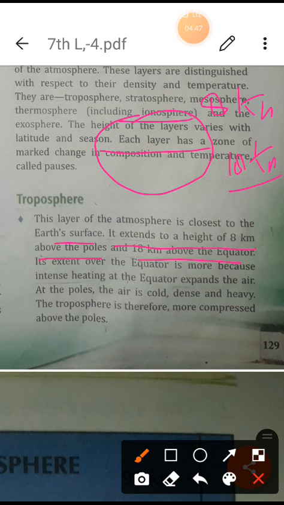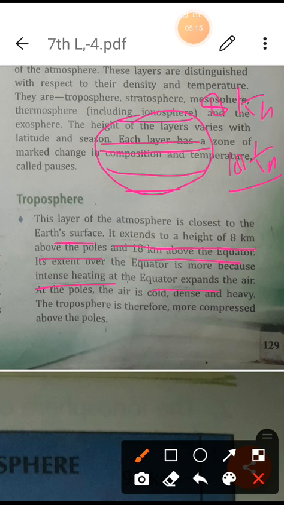So we find 0 to 18 kilometers of troposphere at the equator, but at the poles it is not so wide in comparison. You have to understand that in the equatorial area the layer of atmosphere is thicker than in the poles area. It extends more over the equator because intense heating at the equator expands the air.